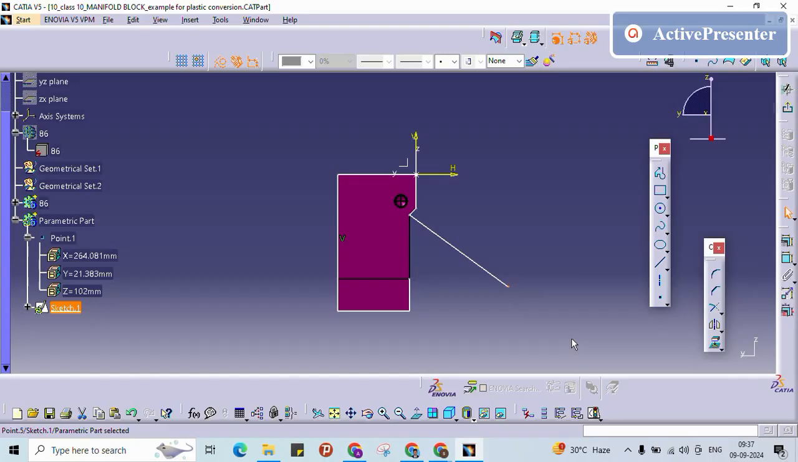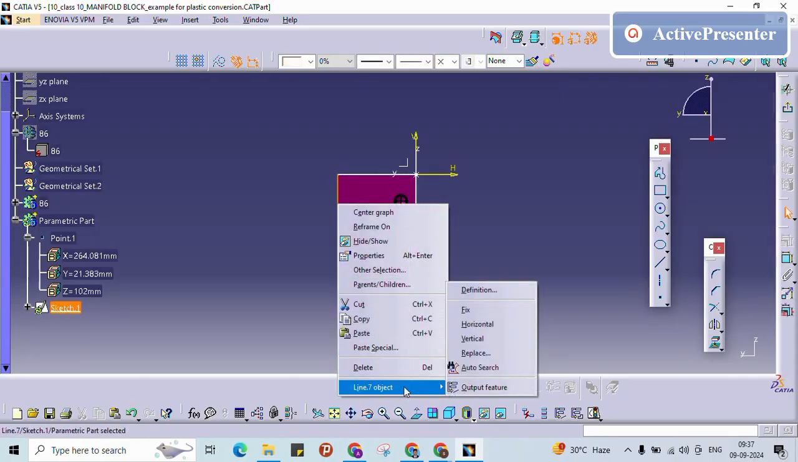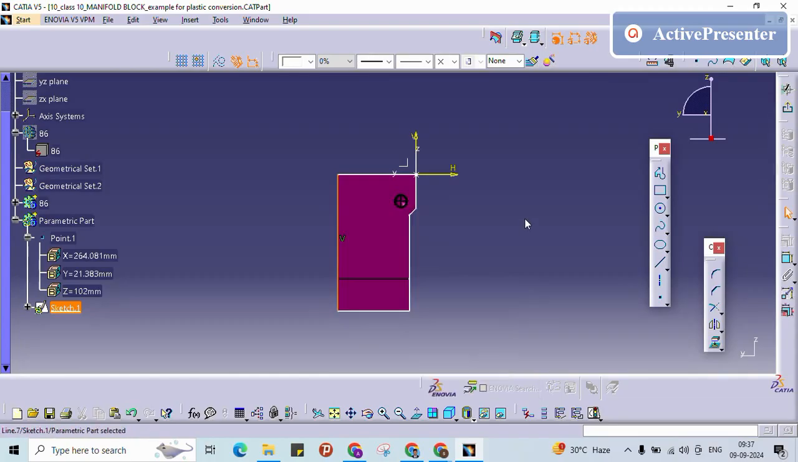Yes, edges isolated. If you right click, now it won't show. Here you will have the isolate condition. I will just tell you, I am just projecting this line. So the projected line means it will highlight in yellow color.